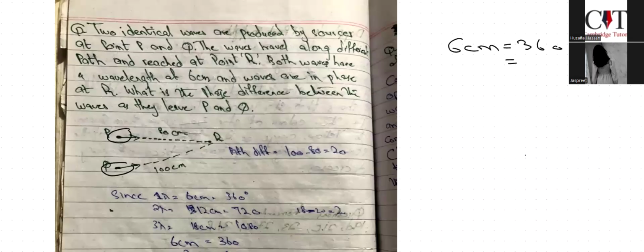I'm saying that the path difference between P and Q is 20 centimeter, 100 minus 80. So I'm calculating the phase difference for this 20 centimeter difference, right? Because they have asked us at the start. So at the start, the difference between P and Q is 20 centimeter.